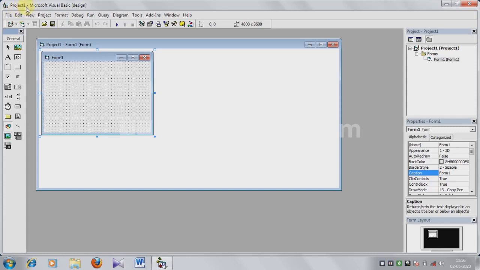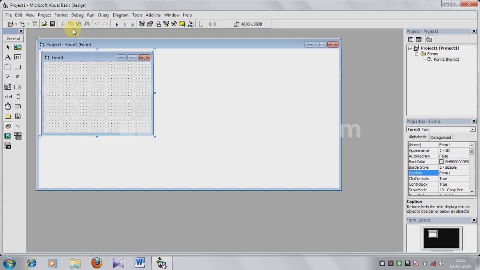The default project name, that is Project 1, appears in this portion. Okay, this is the title bar. After this, the menu bar. The menu bar contains different tabs: file, edit, view, project, format, debug, run, query, diagram, tools, etc.